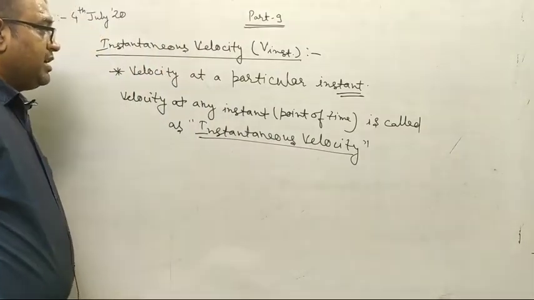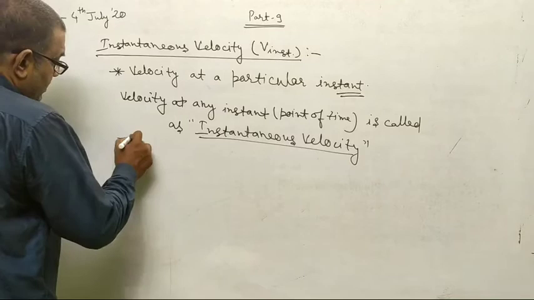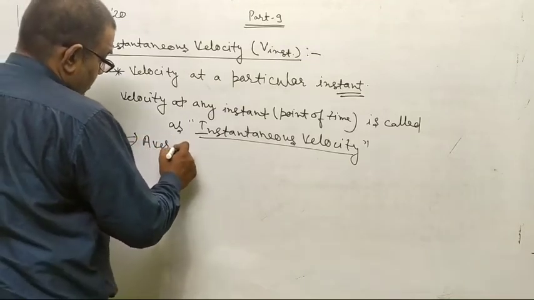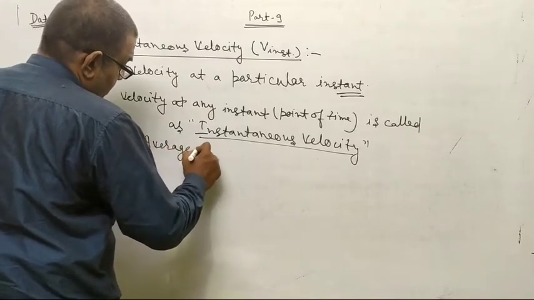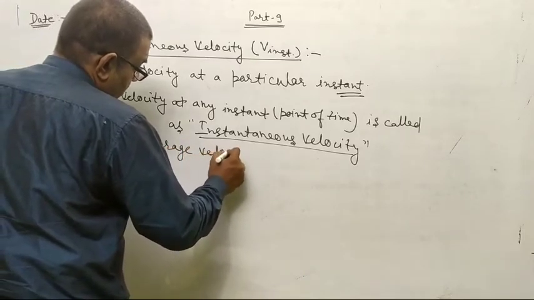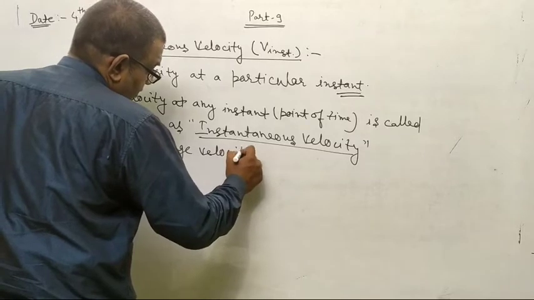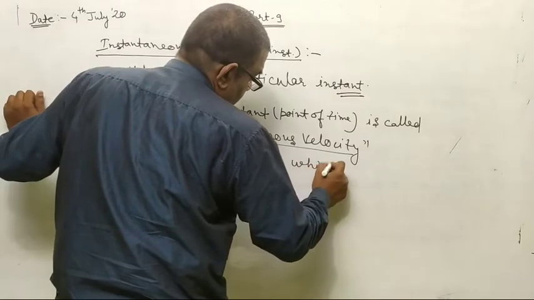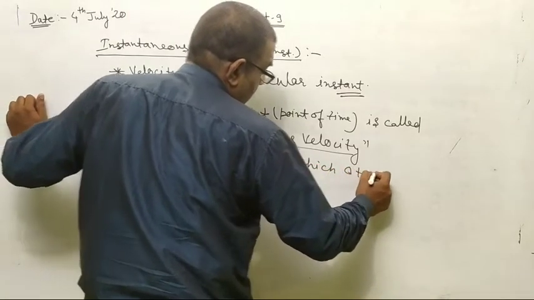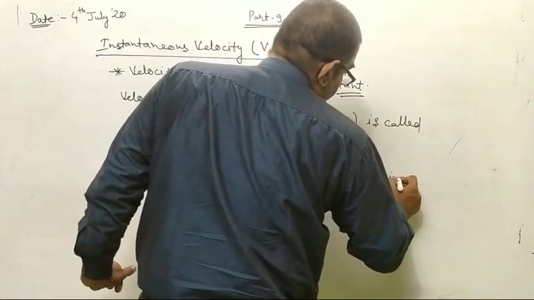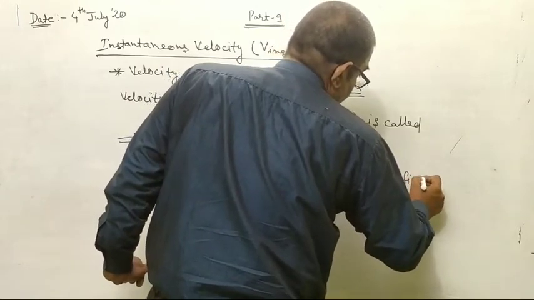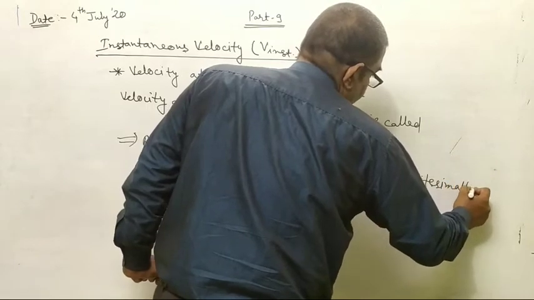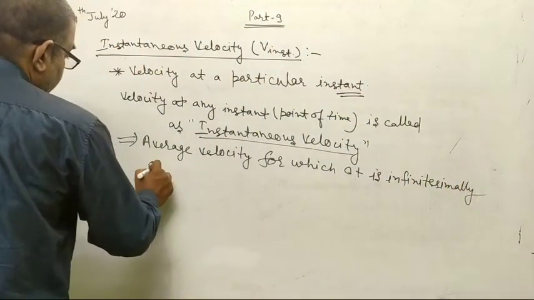Or you can say that average velocity for which delta t is infinitesimally small.